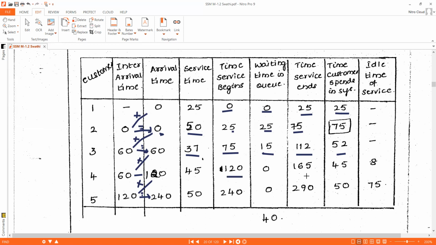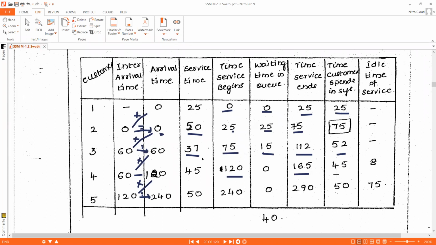At what time does the service end? At 120 minutes his service started, and to get his job executed, 45 minutes are needed. So 120 plus 45 is 165. At simulation clock time 165, customer 4's service was completed by the server.